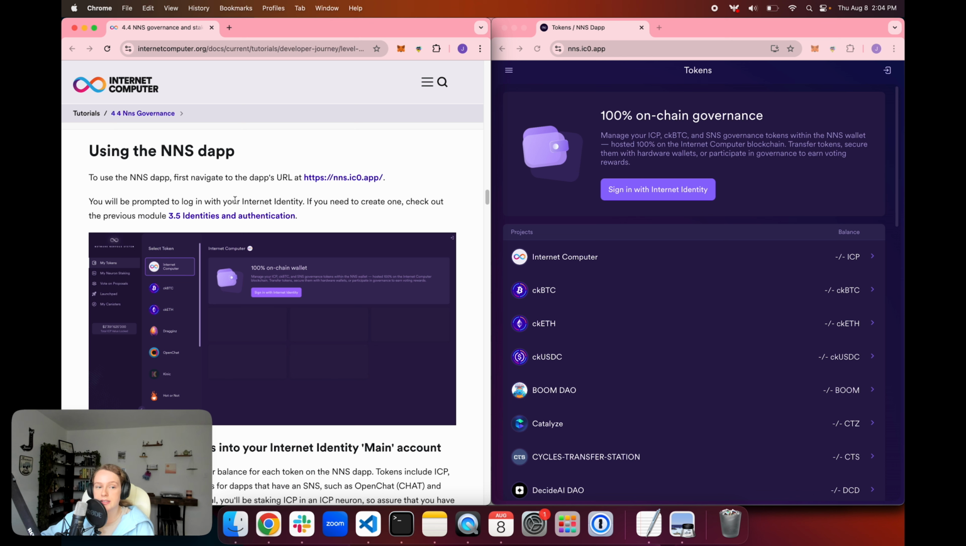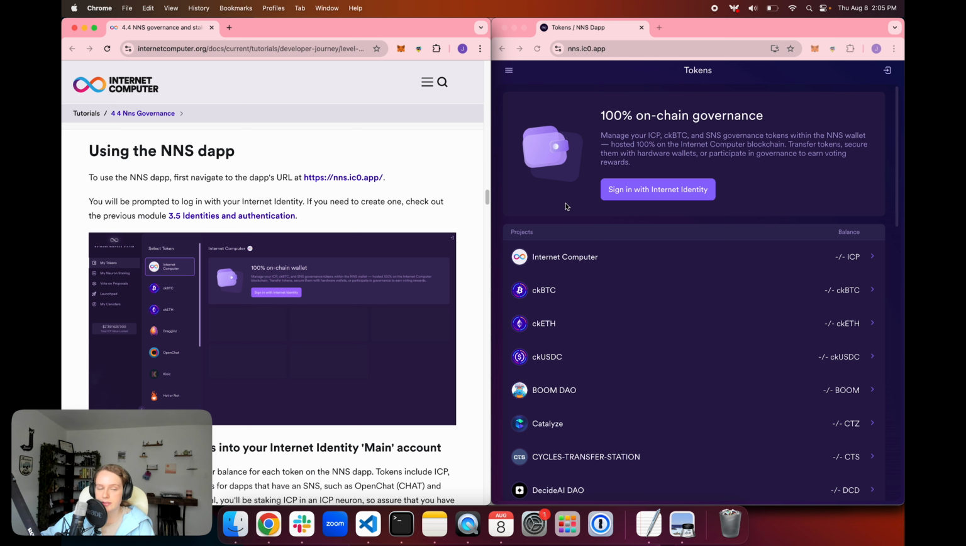We're just going to go through a very high-level overview of using it here today, but I encourage you to check out that video for more details. So when you first navigate to the NNS dApp, it's this nns.ic0.app URL. And when you first log in, you're going to see this interface that shows you the balance for